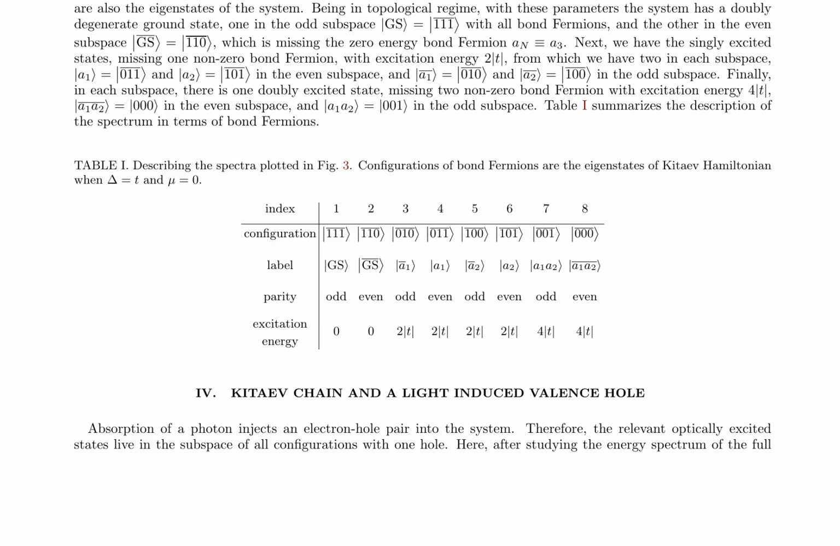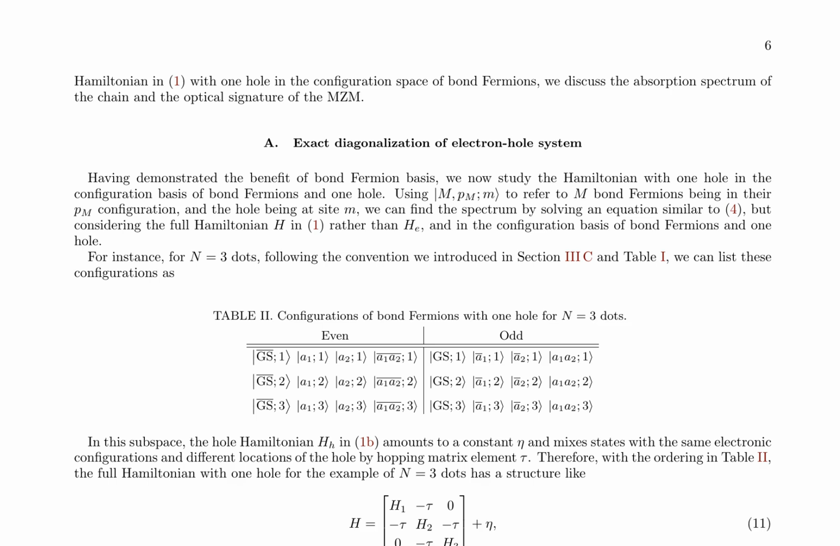The paper then investigates the absorption spectrum of the chain and the optical signature of the Majorana Zero Mode, MZM, by studying the energy spectrum of the full Hamiltonian with one hole in the configuration space of bond fermions and one hole. The Hamiltonian is solved using exact diagonalisation, and the configurations are listed in Table 2 for n equals 3 dots. The whole Hamiltonian H_h is a constant eta and mixes states with the same electronic configurations and different locations of the hole by hopping matrix element tau.